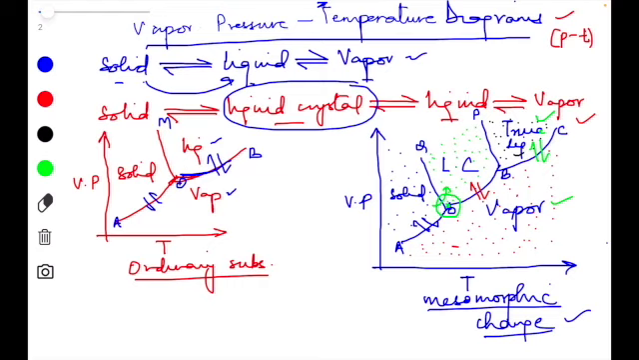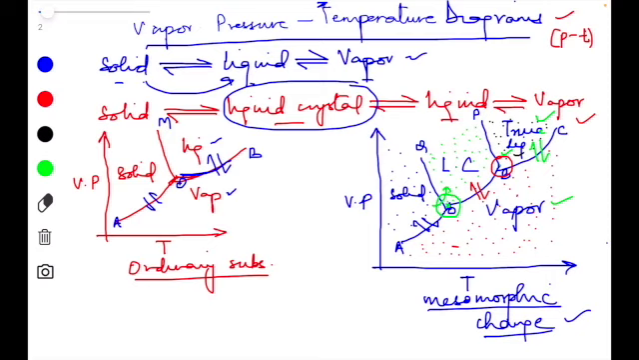And B is the melting point. Why? Because liquid crystal is changing to pure liquid. So B will represent the melting point at which the liquid crystal will change into the pure liquid state of matter.